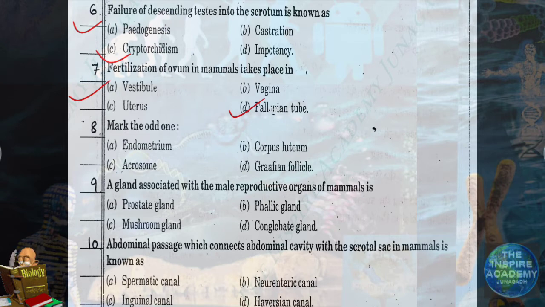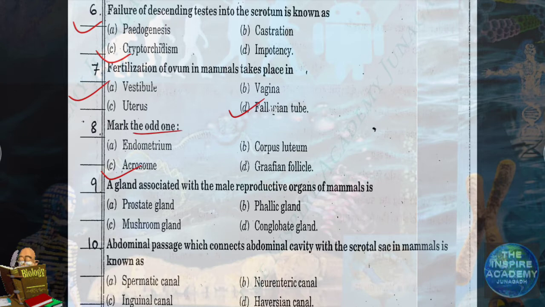Question number 8. Mark the odd one. A option is a structure of female reproductive system. B option is also the structure of female reproductive system. D is also the structure of female reproductive system. But the option C, acrosome, is the region of sperm, that is of male reproductive system. So acrosome is the odd one. Answer is C.